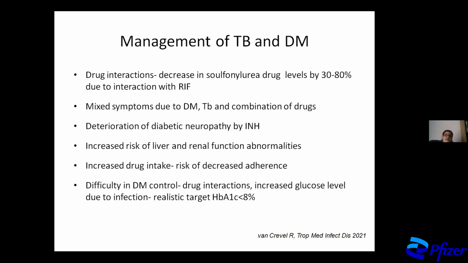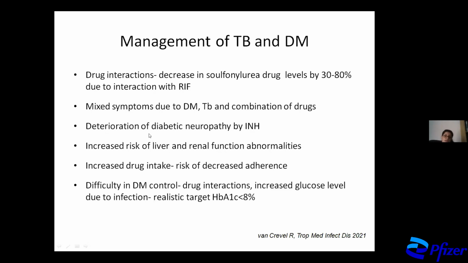Management of TB and diabetes. Drug interactions are a problem. We all know that rifampicin decreases sulfonylurea drug levels quite a bit, and also there are mixed symptoms due to both diseases, and we have drugs, of course, for both diseases, and this combination can cause more adverse events.